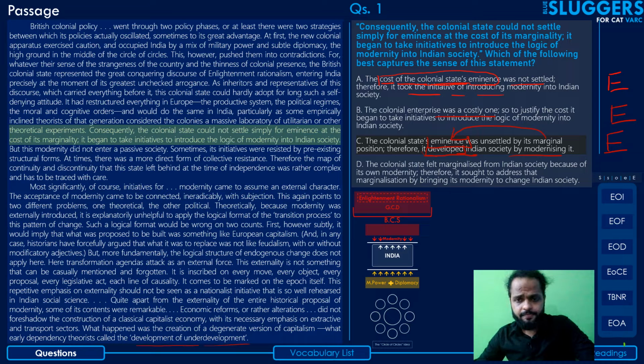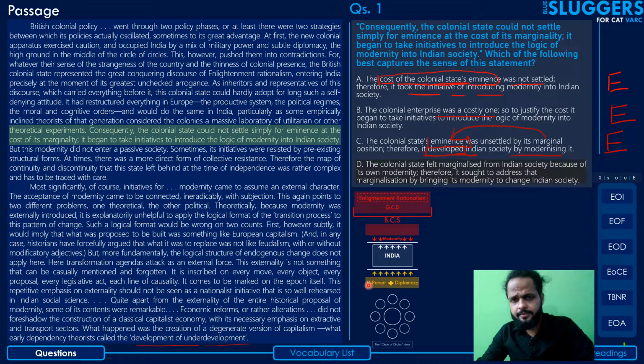Coming to the last option: the colonial state felt marginalized from Indian society because of its own modernity. Therefore, it sought to address that marginalization by bringing its modernity to change Indian society. So, yes, that is in a way what the author has said.